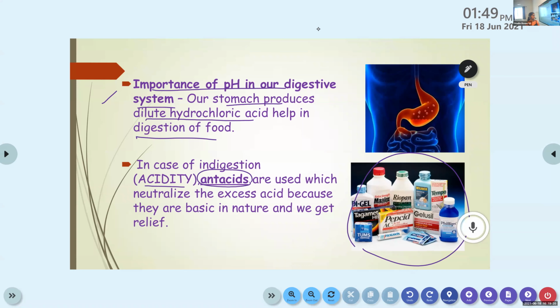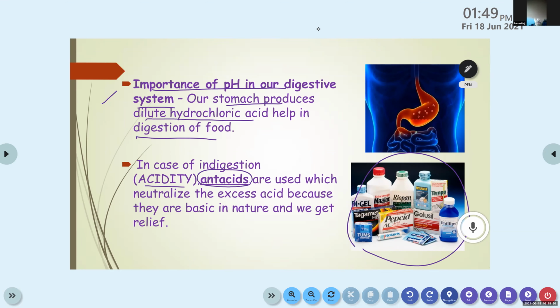Okay, are you familiar with any of these medicines? Gelusil. Have you heard that name before? Yes, right? It's one among the antacids. Then Pepsid. These are all examples of antacids.